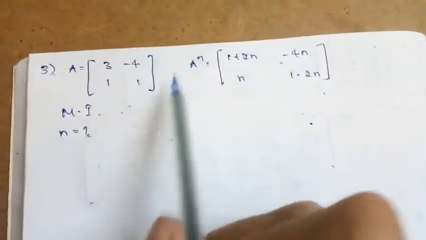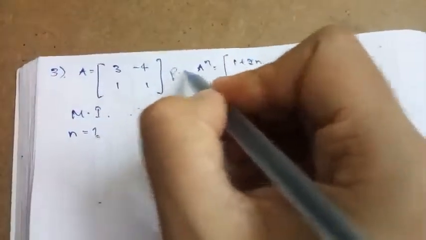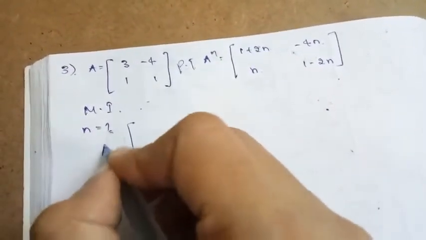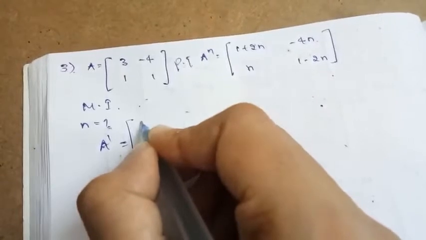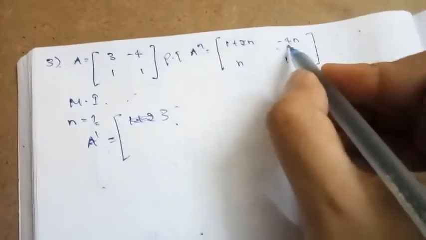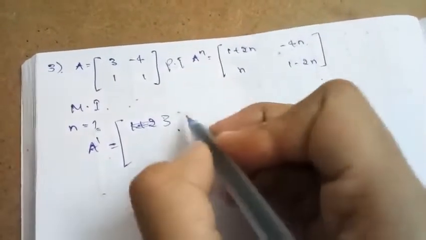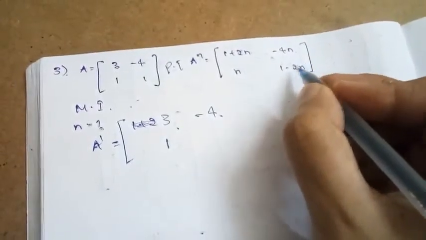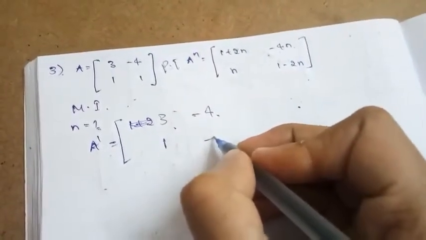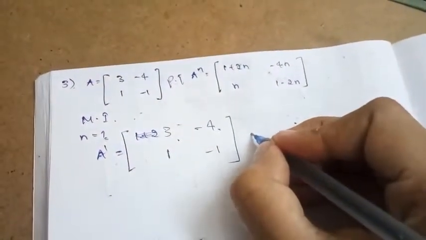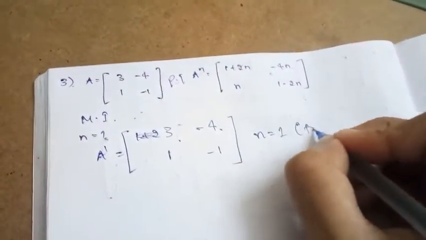So this is our third question. They have given the matrix A and they have asked us to prove this again by mathematical induction. So when n is equal to 1, A power 1 is nothing but 1 plus 2 into 1, which is 3, then minus 4 into 1, which is minus 4, then 1, then 1 minus 2 into 1, which is nothing but minus 1. So the result is true for n equal to 1.